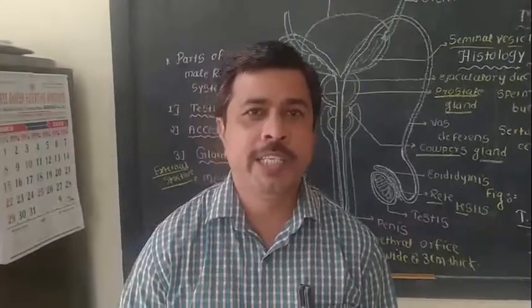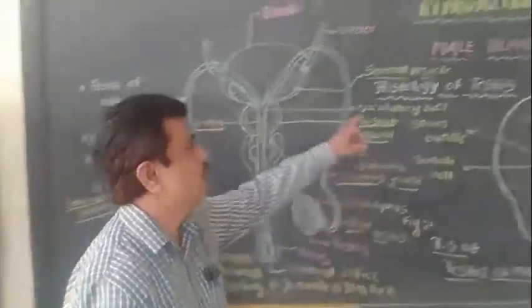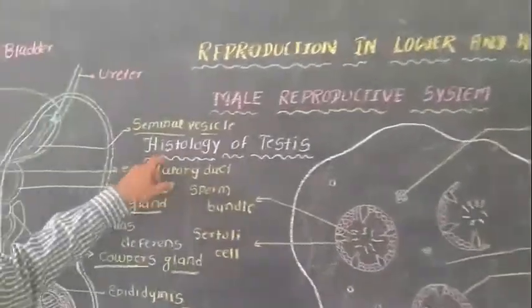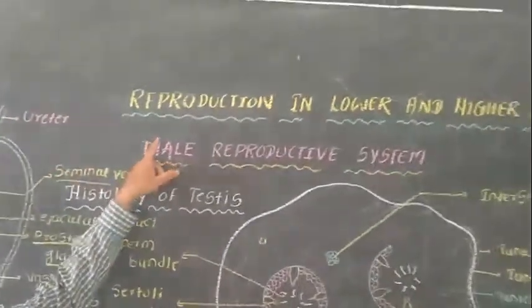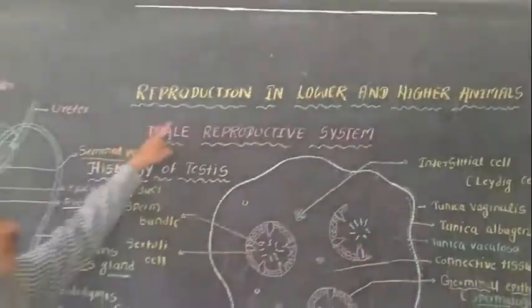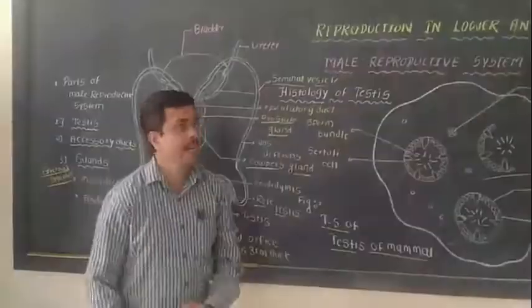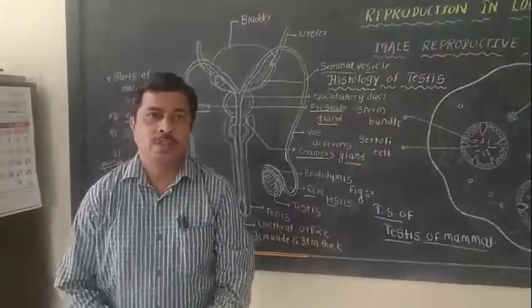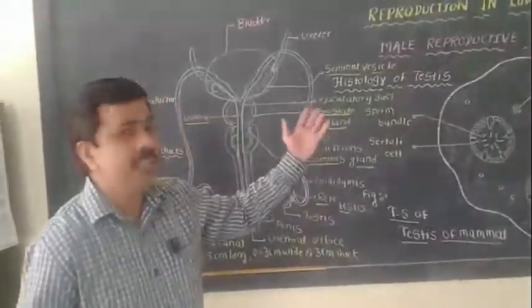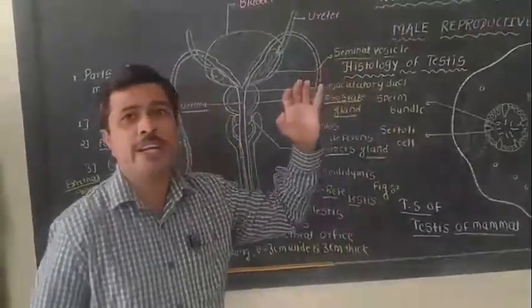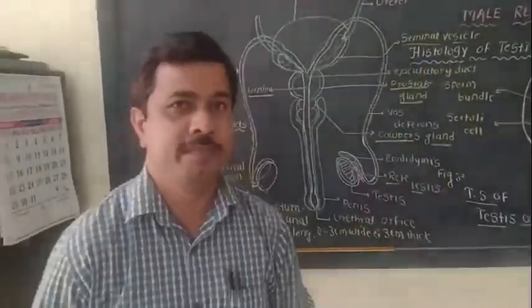Today, we will discuss the topic histology of testes. This topic is from the second chapter, Reproduction in the Lower and Higher Animals. Before discussing the testes, let us see in short the male reproductive system.